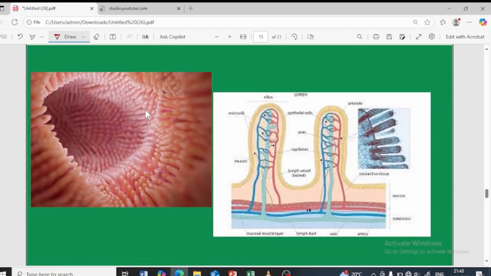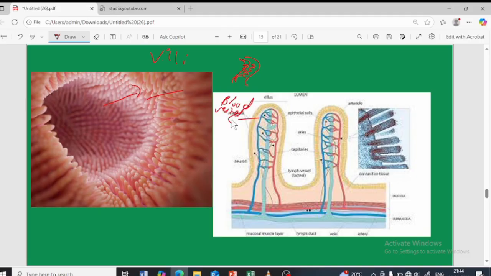You can see over here, these are the villi which are present on the inner walls of the small intestine. These small finger-like projections, we call them what? We call them villi. So what it does is absorb. Here the food is being digested, right? It absorbs the digested food, and how the digested food passes to the different cells is with the help of the blood vessels. Okay, the blood vessels will be present.